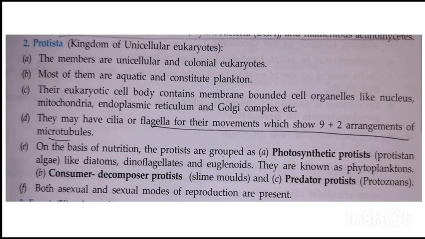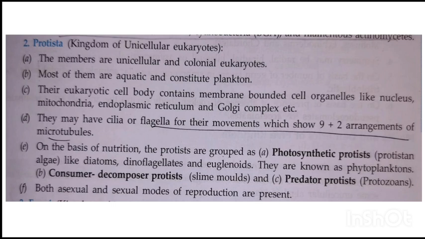Next is the Protista kingdom, which consists of unicellular eukaryotes. The members are unicellular and colonial eukaryotes. Most of them are aquatic and constitute planktons which are present in the aquatic ecosystem. Their eukaryotic cell body contains membrane bounded cell organelles like the nucleus.